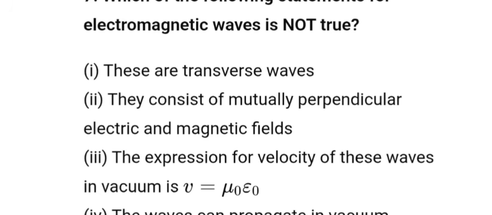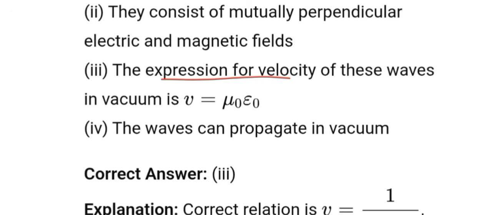Which of the following statements is not true for electromagnetic wave? These are transverse waves. They consist of mutually perpendicular electric and magnetic fields. The expression for velocity of this wave in vacuum is V is equal to mu 0 epsilon 0. The wave can propagate in vacuum. The expression for velocity in vacuum is V is equal to mu 0 epsilon 0, which is wrong because it should be 1 by root over of mu 0 epsilon 0.